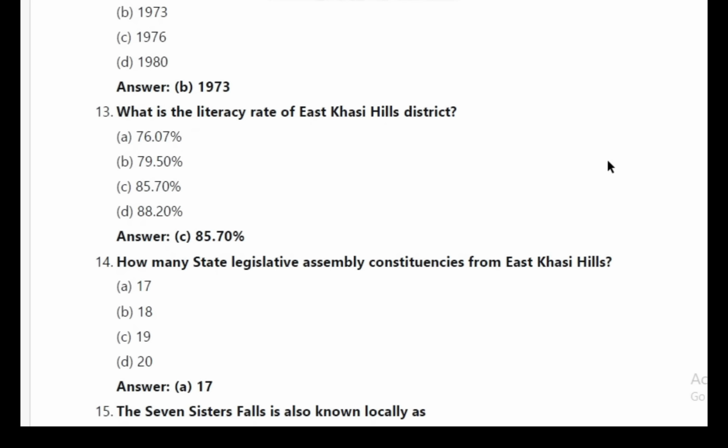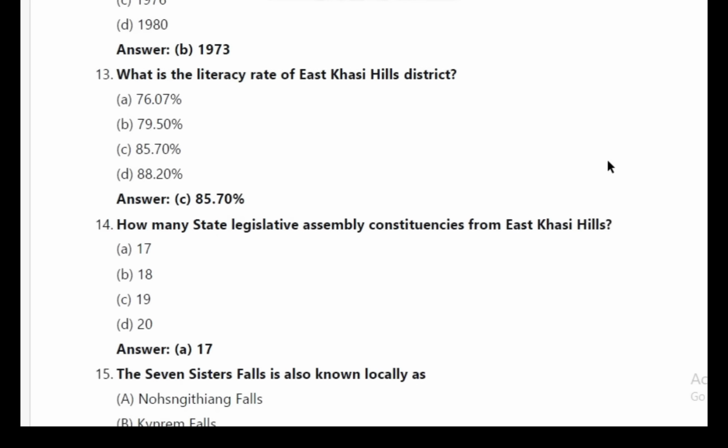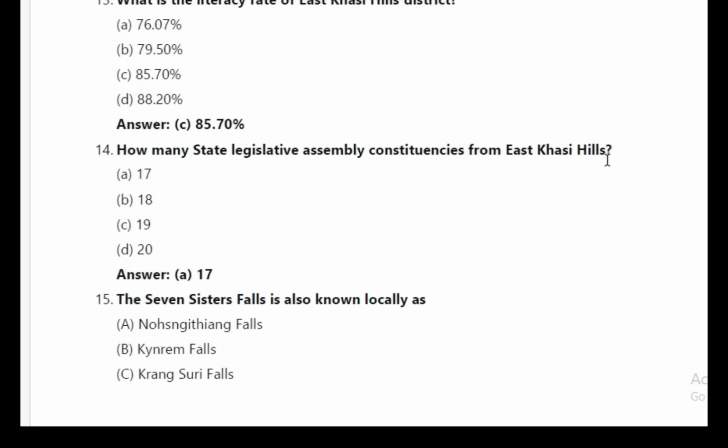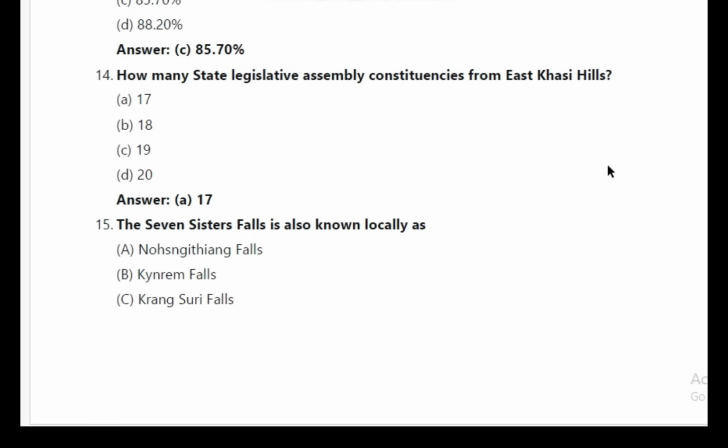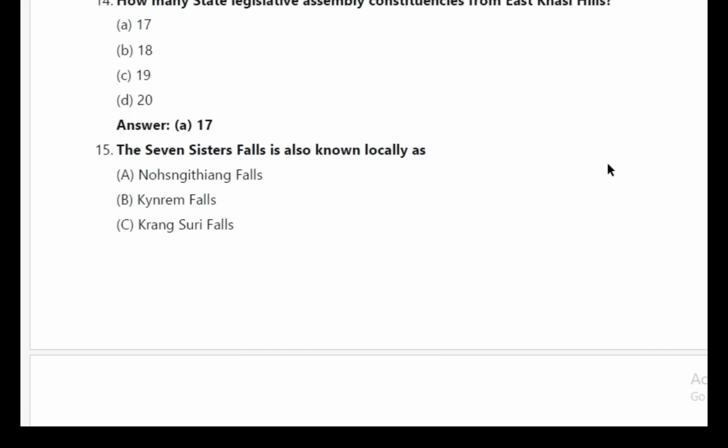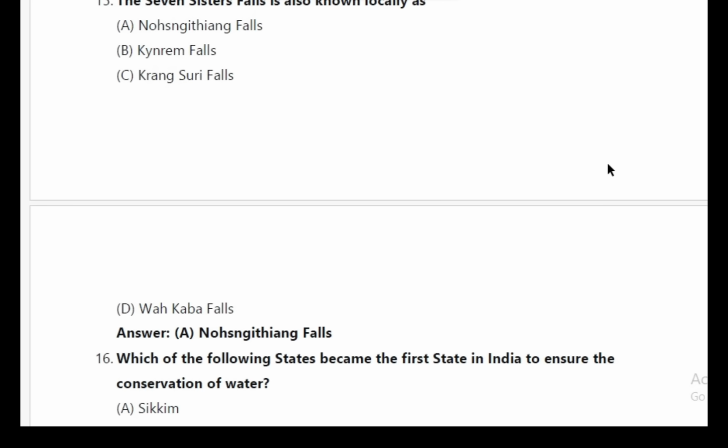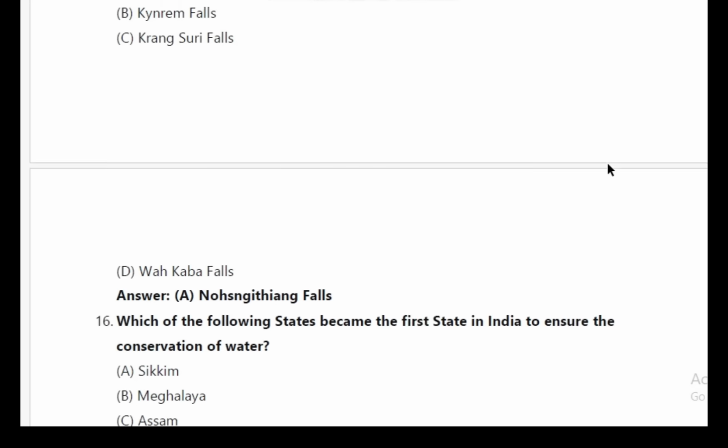13. What is the literacy rate of East Khasi Hills district? Answer C, 85.70%. 14. How many state legislative assembly constituencies from East Khasi Hills? Answer A, 17. 15. The Seven Sisters Falls is also known locally as? Answer A, Nohkalikai Falls.